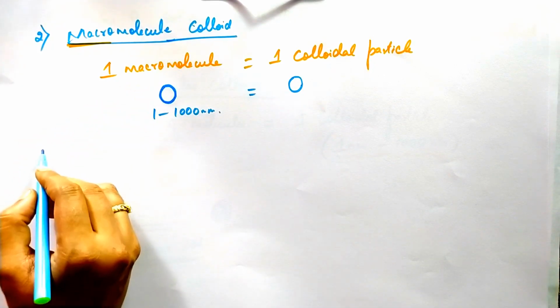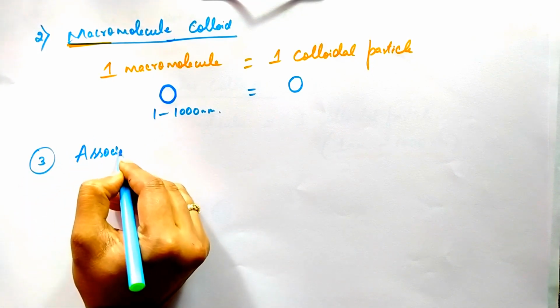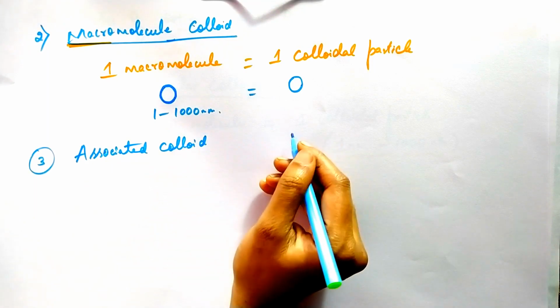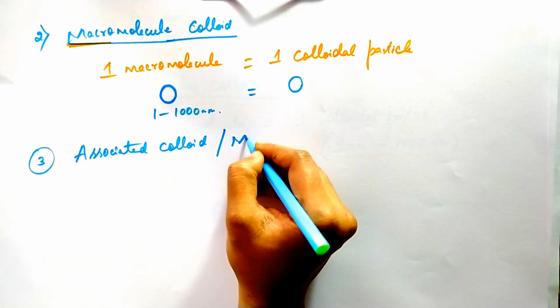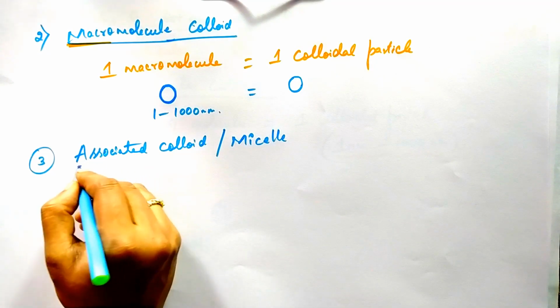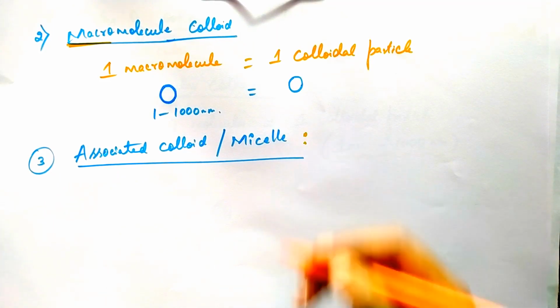So next, the last one is the associated colloid, or associated molecules. It can also be called a micelle. Okay, this is the third point, associated colloid.